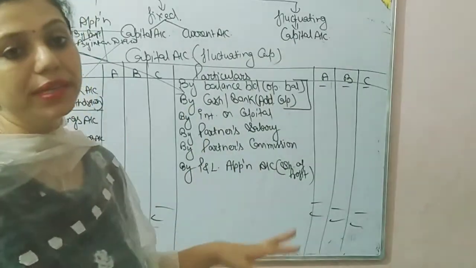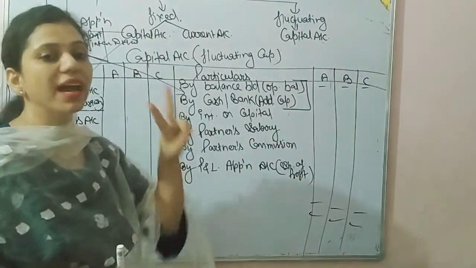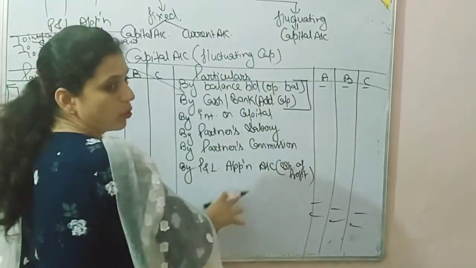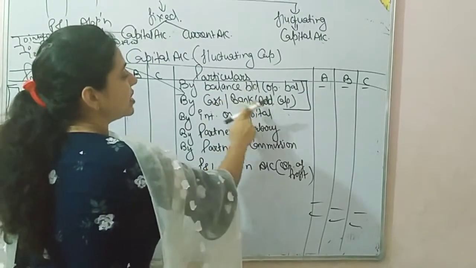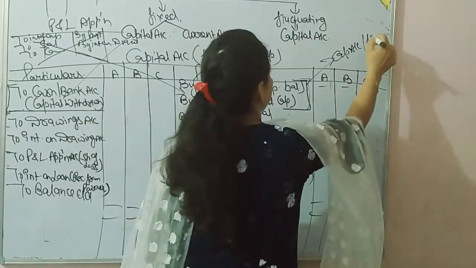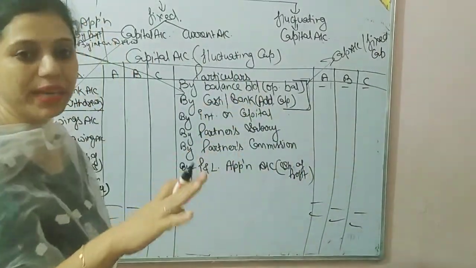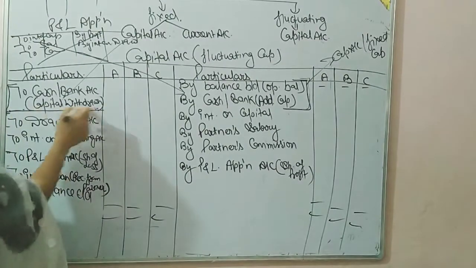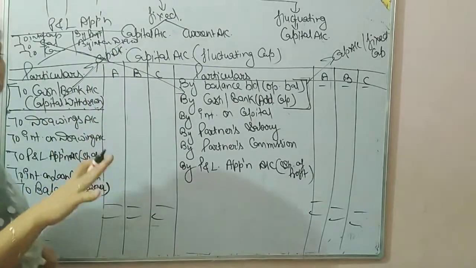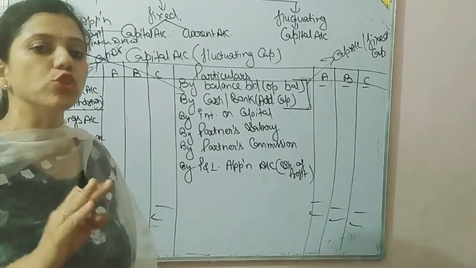We can understand this more with a question. One more thing: when capitals are fixed, we have to prepare two accounts, capital account and current account. We just bifurcate this account. That means balance BD and additional capital will transfer to the capital account in case of fixed capital. Only these two items will be transferred to the capital account, plus one item from this side, capital withdrawn. All remaining items will be transferred into the current account, because in case of fixed capital, capital should be fixed.